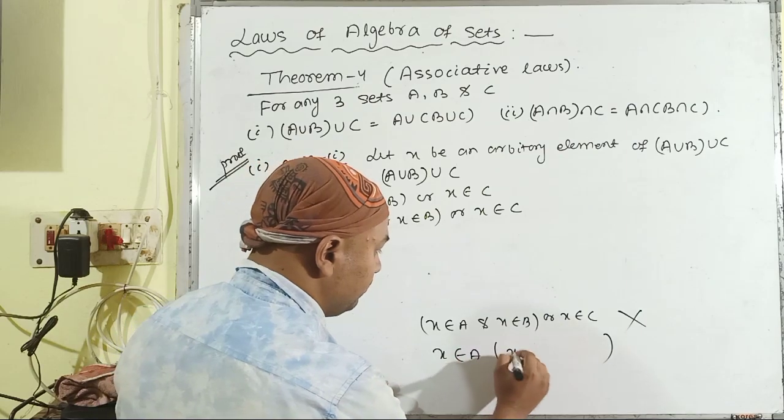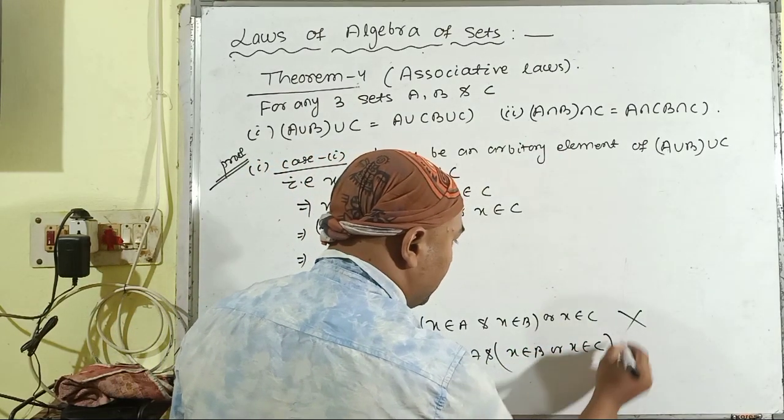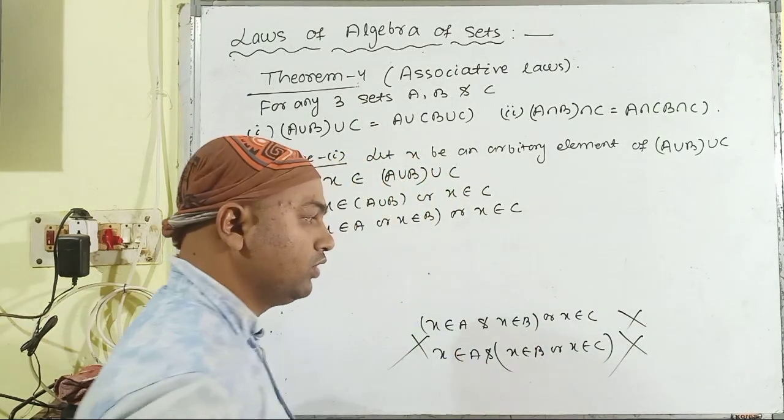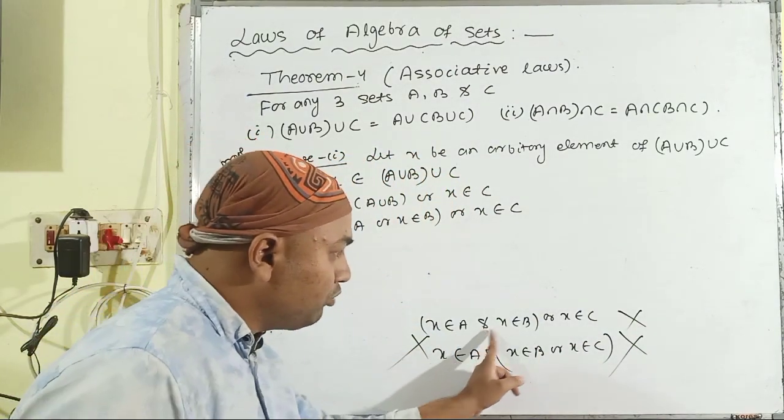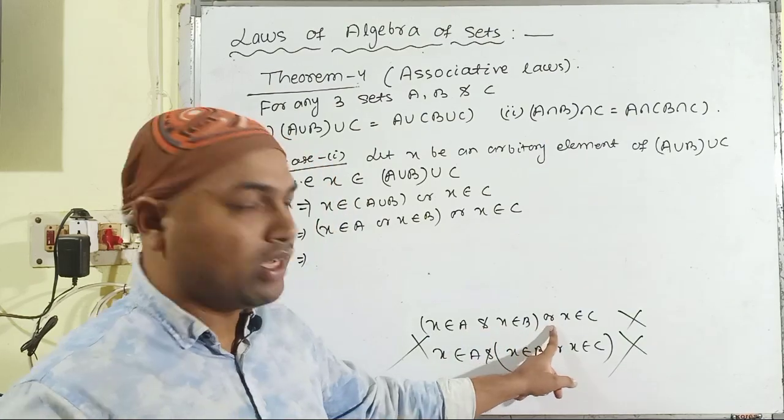That would be wrong, because the two connectives are not of the same category. Both are of a different category.